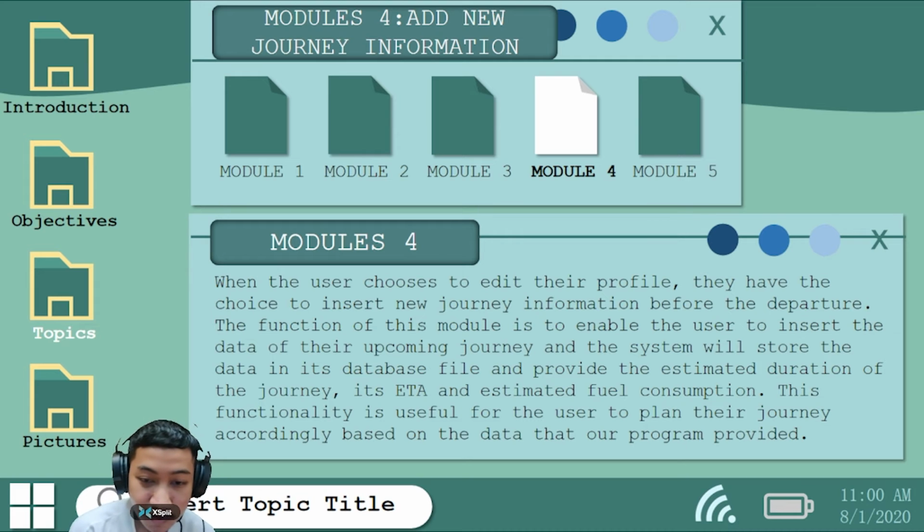The function of this module is to enable the user to insert the data of their upcoming journey, and the system will store the data in its database file and provide the estimated duration of the journey, its ETA, and estimated fuel consumption. This functionality is useful for the user to plan ahead their journey accordingly based on the data that our program has already provided.